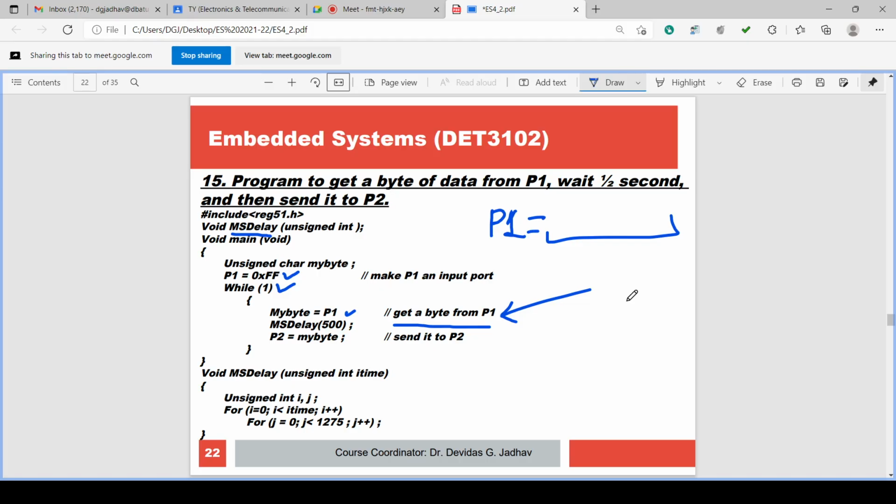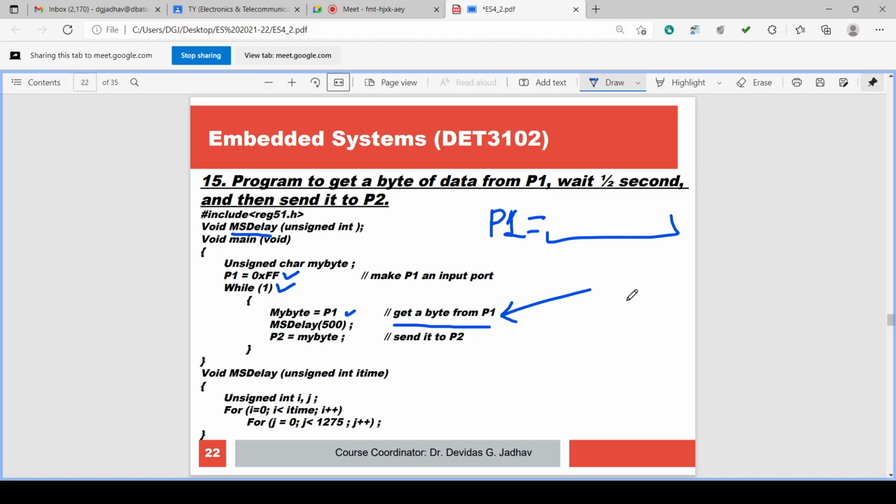If port 1 is an output port, we can connect a relay or LED to port 1. If we output 1, LED will be on. If you output 0, LED will be off, if the LED anode is connected. If cathode is connected, other way around. Okay. This logic you have used in all the previous programs till now. If P1 equal to something, that something is outputted to P1. Outputted to P1 means P1 is acting as an output port.